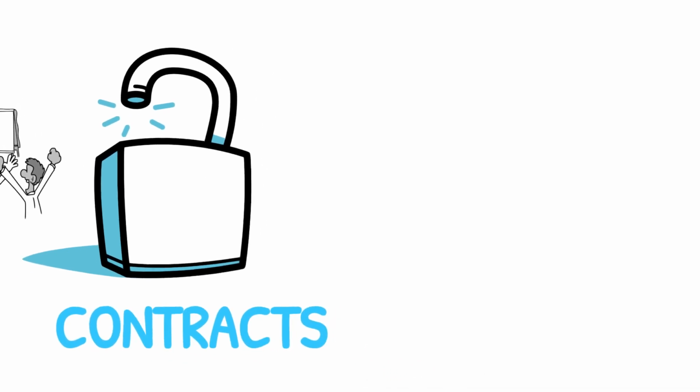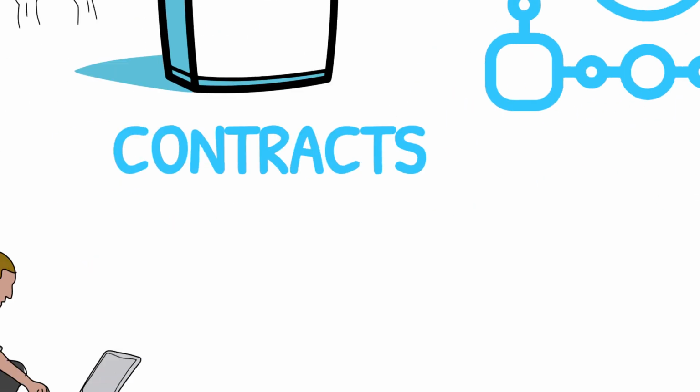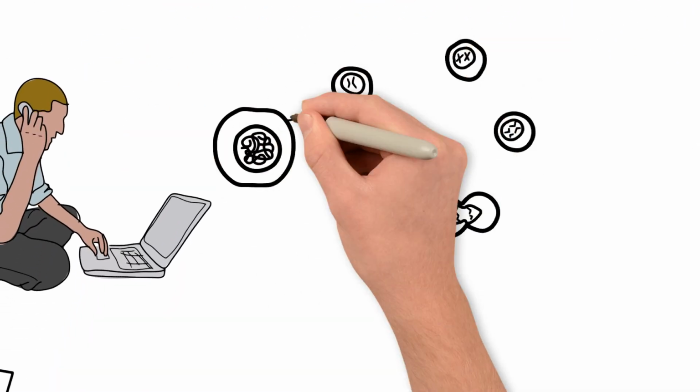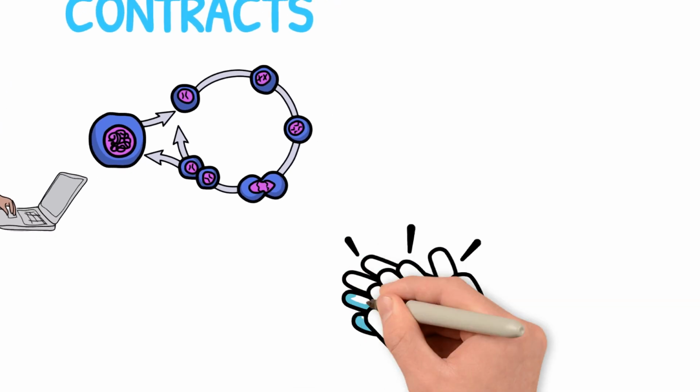How Ethereum works. Smart contracts. Ethereum smart contracts are executed on the Ethereum Virtual Machine, EVM, a decentralized runtime environment. This allows developers to create programmable agreements that automatically execute when predefined conditions are met.